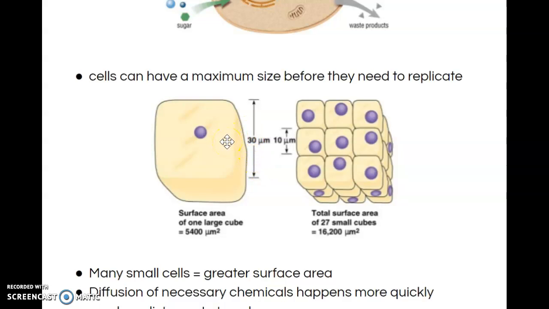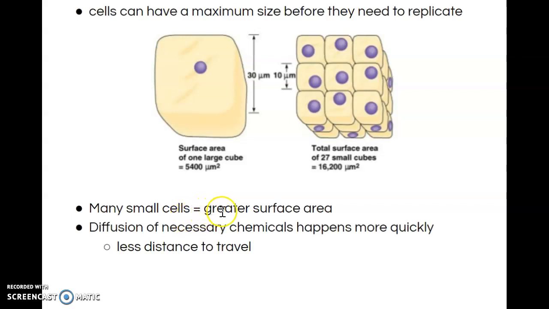There's a large body of evidence that shows that muscle growth can lead to increased muscle cell numbers. So it's not just the muscle cell size that grows; the number of muscle cells grows as well as your muscles get larger. Many small cells equal greater surface area, and that makes sense, right?